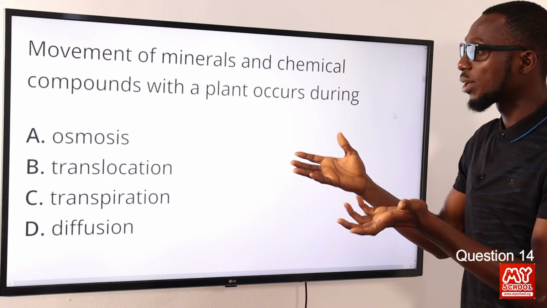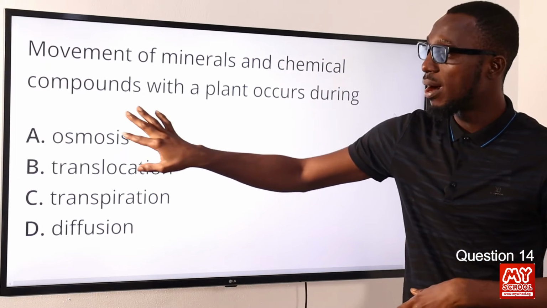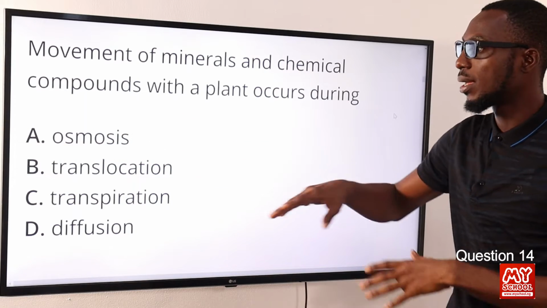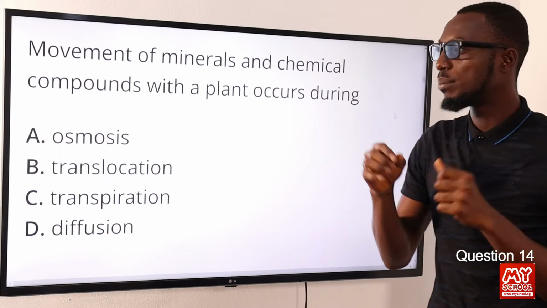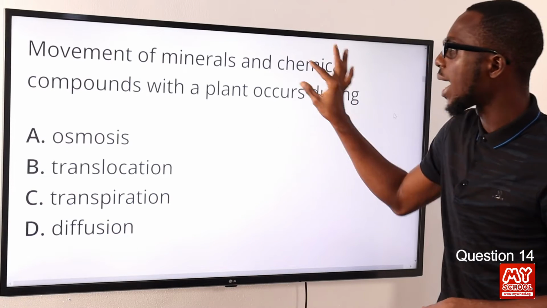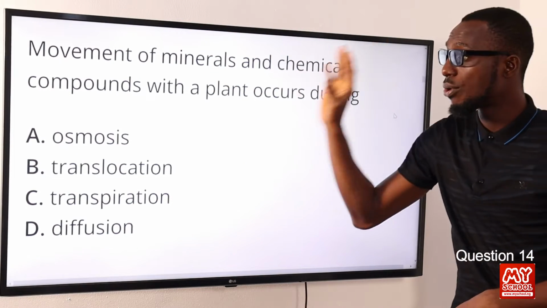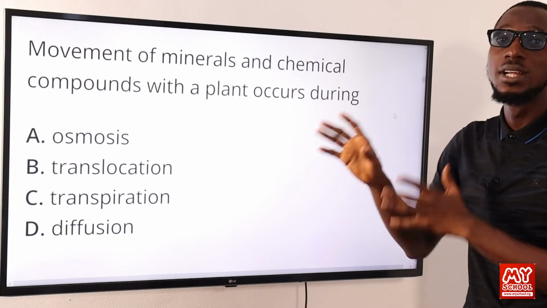Okay, so translocation is the definition that is being described here. Osmosis talks about movement of water molecules in the presence of a permeable, or semi-permeable membrane, to put it simply. Diffusion cannot account for this, minerals and chemical compounds. So the correct option here is option B for translocation.